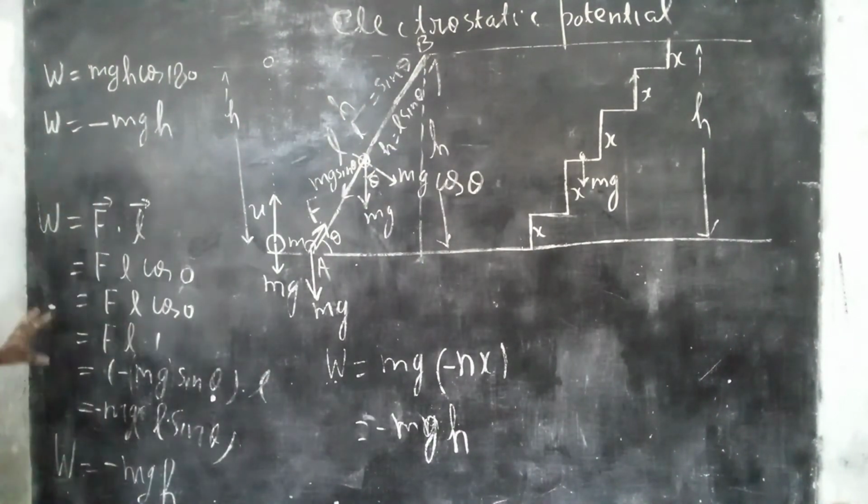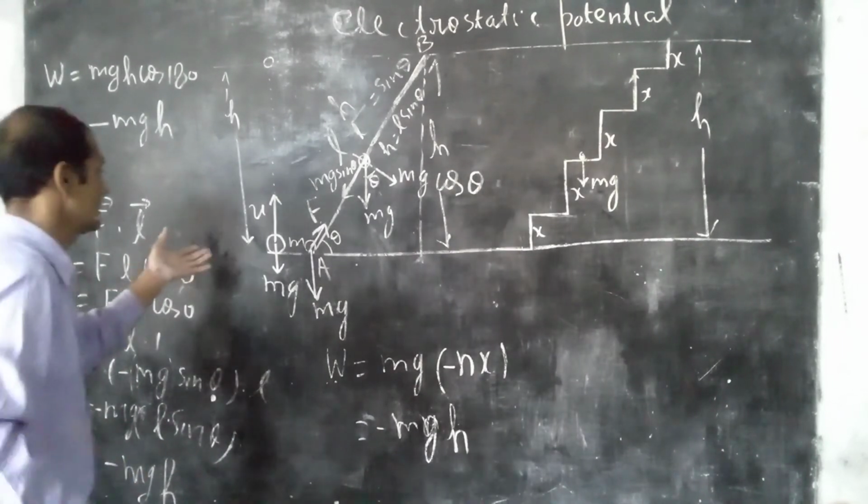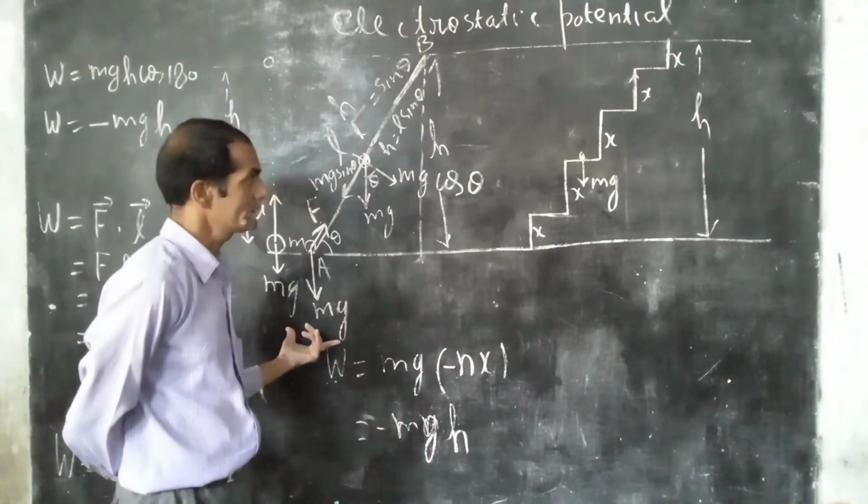Okay, so that's why the gravitational field is conservative. Your gravitational field or electrostatic field is conservative. Central fields are generally conservative fields. So this is the example of gravitational fields.